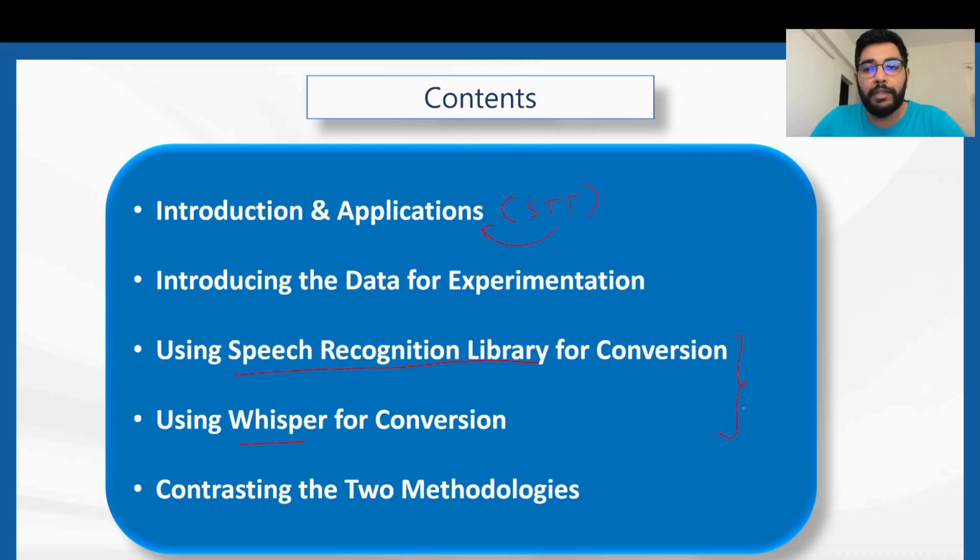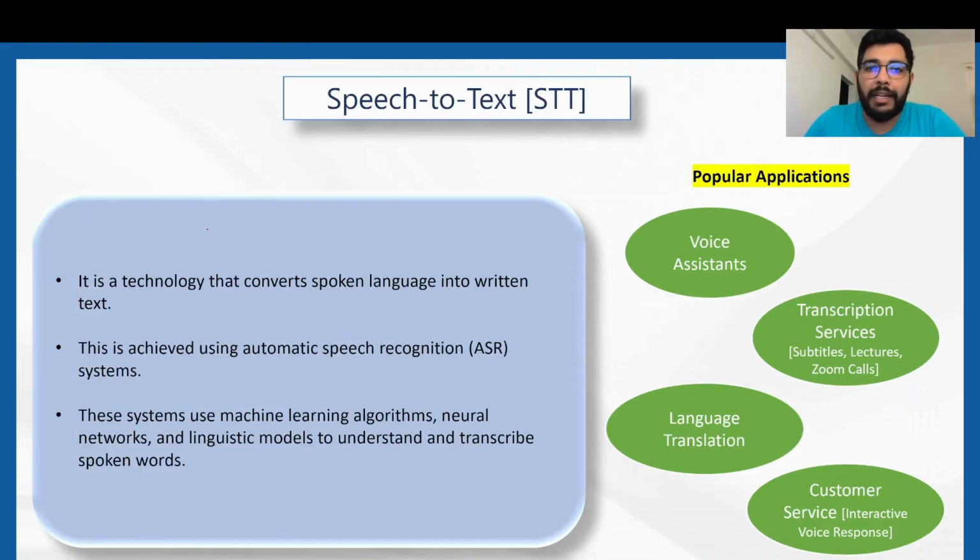After discussing these two methodologies, we'll compare them and come to a conclusion on which one is better. Let's start by understanding the meaning of speech to text. So, speech to text is a technology that converts spoken language, or the language via which we have conversations, into written text. This is achieved using automated speech recognition systems or ASRs. These systems internally use machine learning algorithms, neural networks, and linguistic models to understand and transcribe the spoken words.